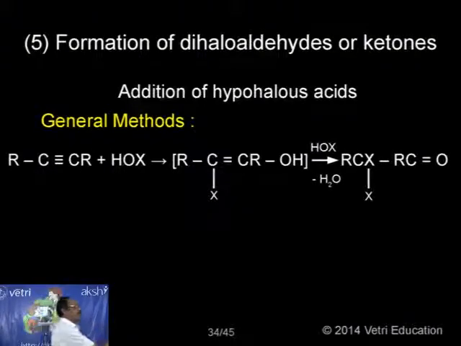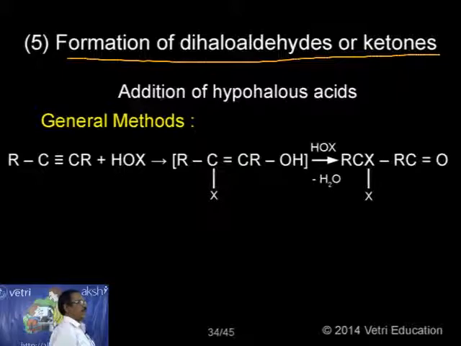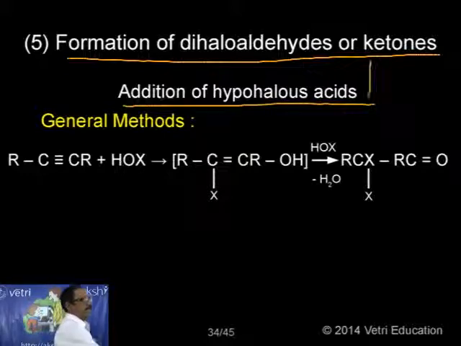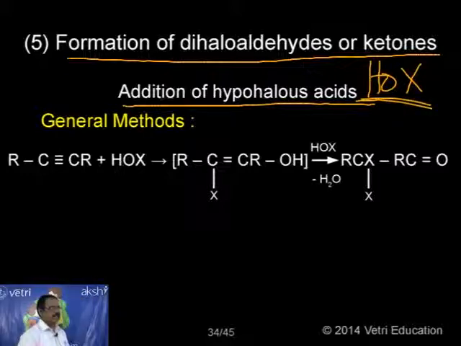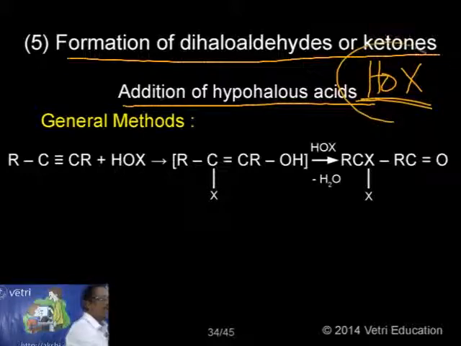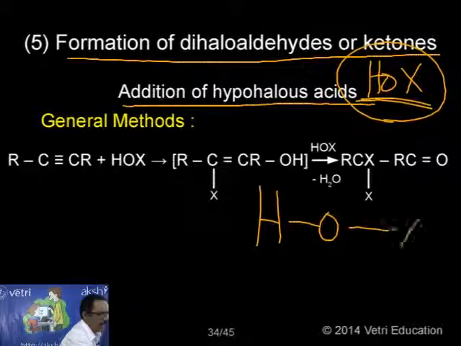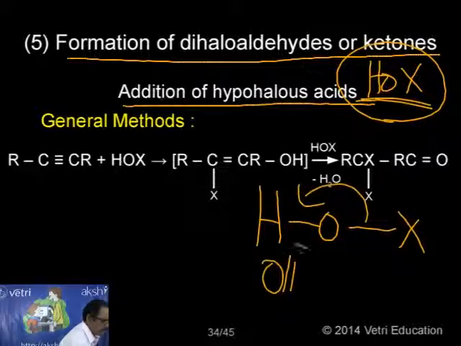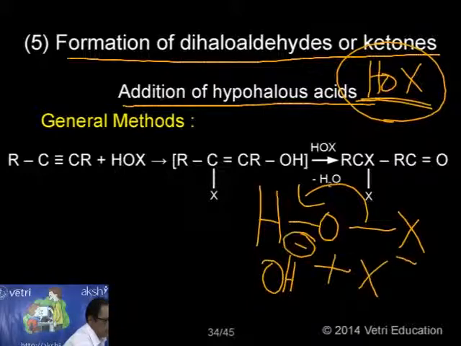Now, next one: formation of dihaloaldehydes or ketones. This is another interesting piece of information. Under this, we have addition of hypohalous acid, that is HOX: HOCl, HOBr, HOI, anything like that. If I add this, what will happen? This is the most important information, where students normally make mistakes. So in what way will it cleave? HOX will cleave in the form of OH minus and X plus. This is the most important point.